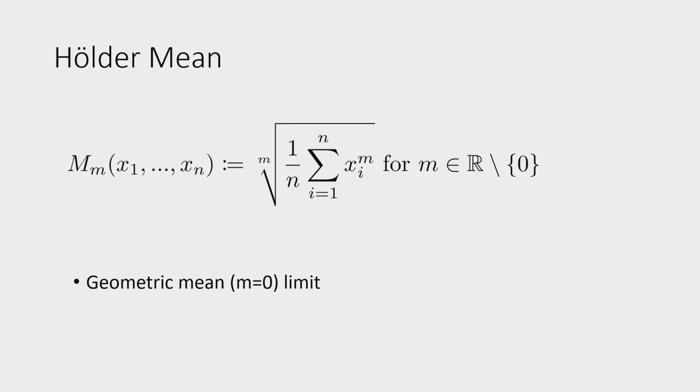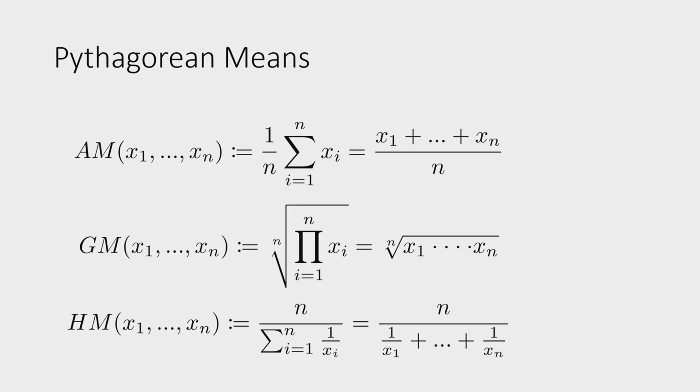Then the geometric mean, we have to take the limit as m goes to 0, and then we use some logarithms and exponential, and then this becomes a product. And then it works, but we're not going to do that now. Basically, the sum magically becomes this product here, and then it works.